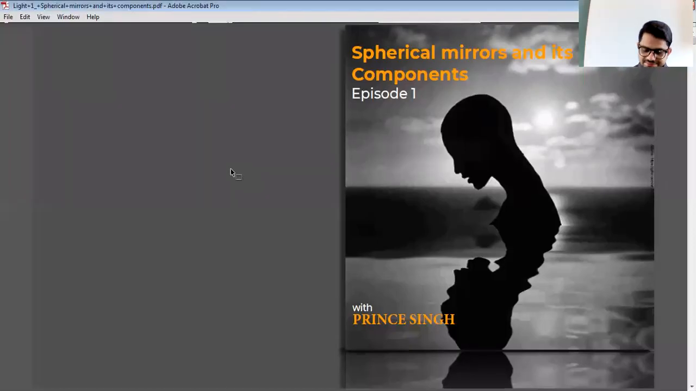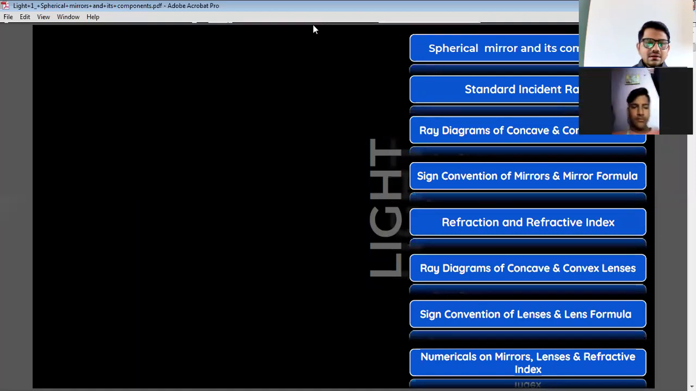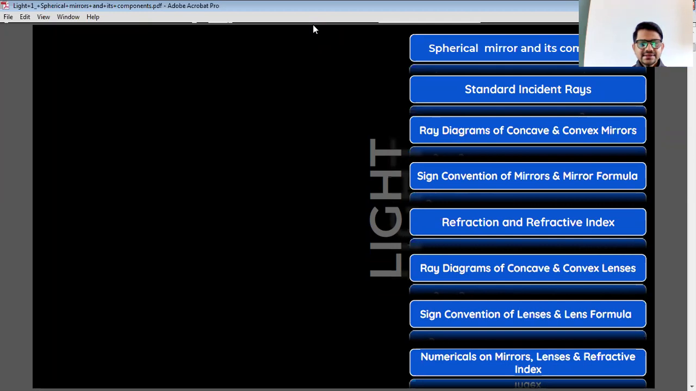So let's start. The first thing, the topics that we will read in this chapter: spherical mirrors and its components, standard incident rays, ray diagram of concave and convex mirrors, sign convention of mirrors and mirror formula, refraction and refractive index, ray diagram of concave and convex lenses, sign convention, numerical on mirrors, lenses and refractive index.